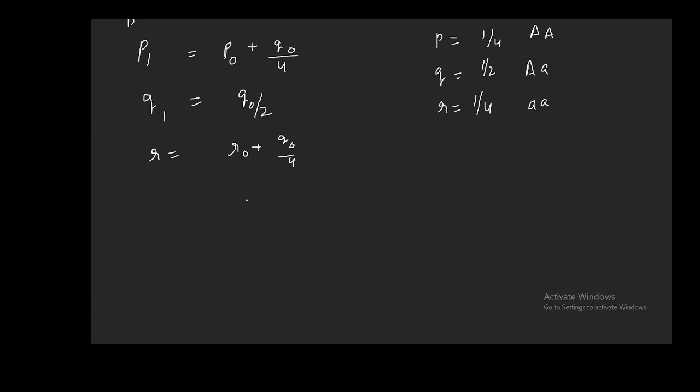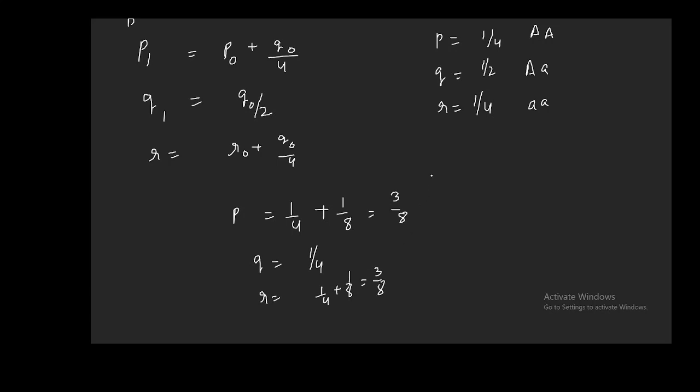So after one generation, if you calculate this, the frequency of P is going to be 1 by 4 plus 1 by 8, so it is going to be 3 by 8. Q is going to be 1 by 4 and R is going to be, you calculate, again 1 by 4 plus 1 by 8, it is going to be 3 by 8.